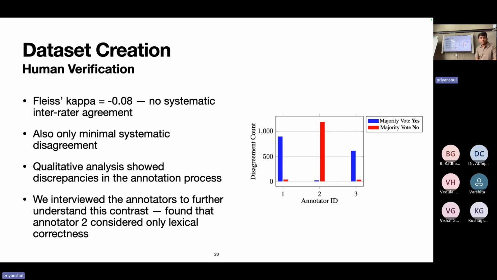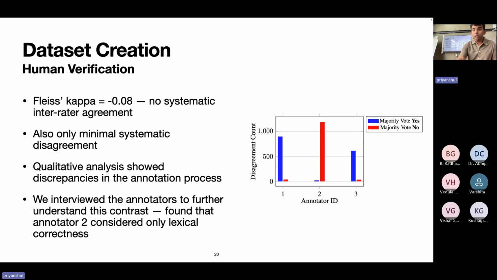We interviewed the annotators to understand this contrast. And what we found after discussion was that annotator 2 was only looking for lexical correctness. So if you add context into those points and it results in a lexically correct and coherent statement, then annotator 2 would just mark it into the yes. We thought that this was because the annotators came from three different backgrounds, so they had different ways of thinking.